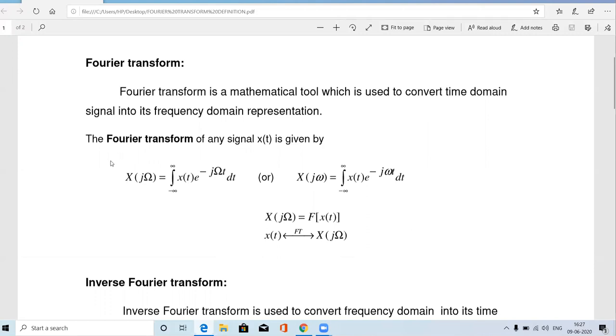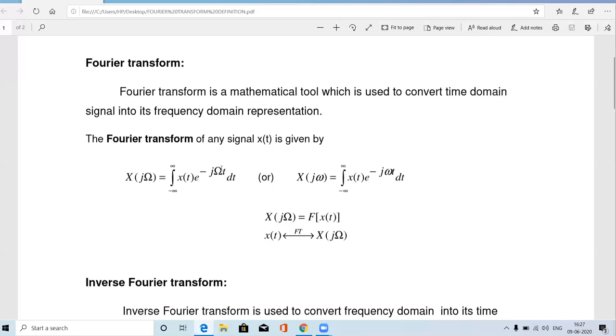So if we want to find the Fourier transform of any signal x of t, this is the formula. X of j omega equal to integration over the interval minus infinity to infinity of x of t e power minus j omega t dt.